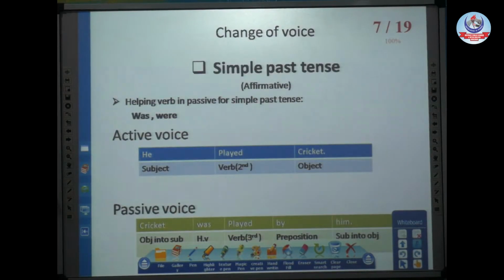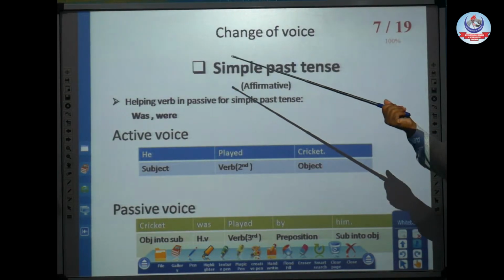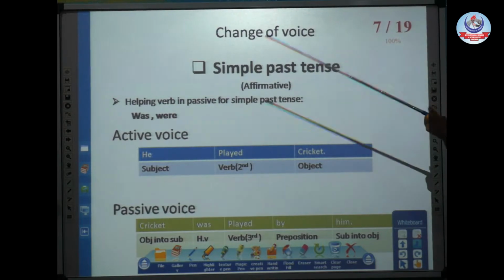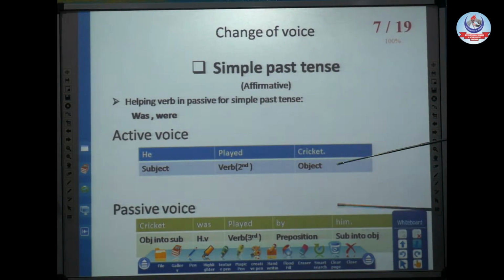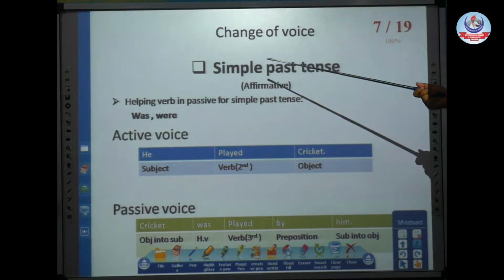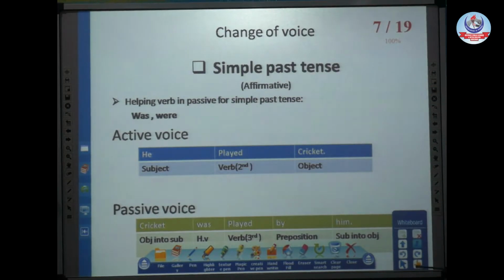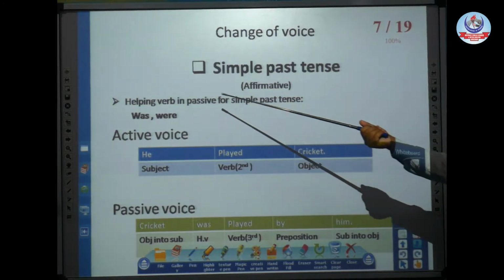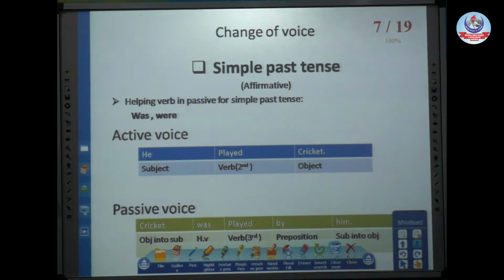Now let's start from the simple past tense. As we discussed in present tense, now we are going to discuss our past tense. At the start, simple past tense, affirmative sentence. About affirmative sentences, I have already told that in an affirmative sentence we are just told about an action or an activity, not in the shape of a negative form or interrogative. We are just given information.